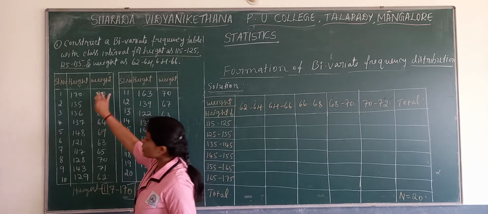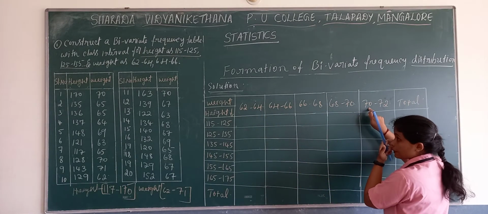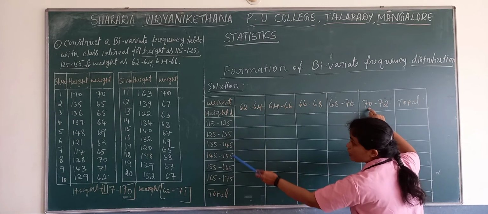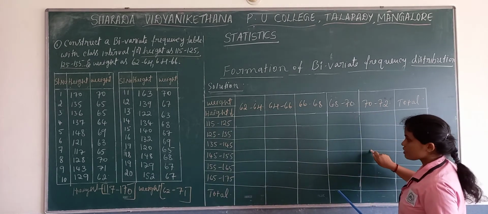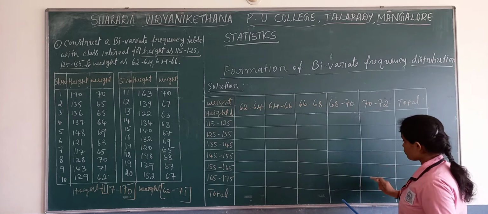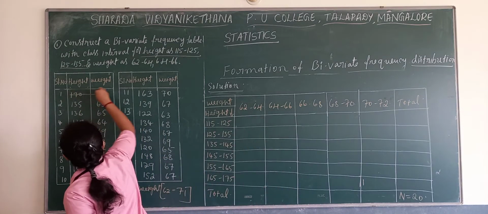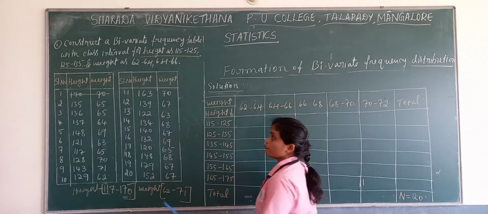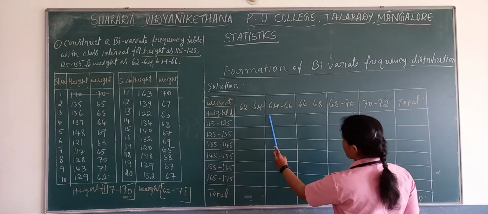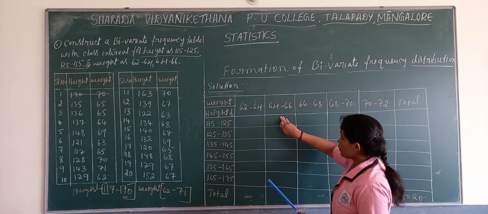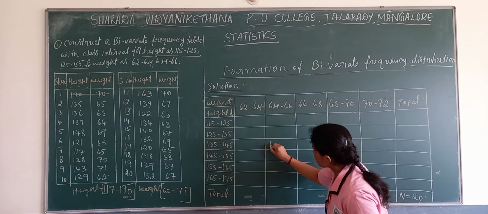Weight and height. First one is 70. You see here, weight 70 will come here. And what is the value of height there? Height is 170. So 70 and 170 will come here. Next one, 65 and 135. 65 will come here, and 135 will come here.